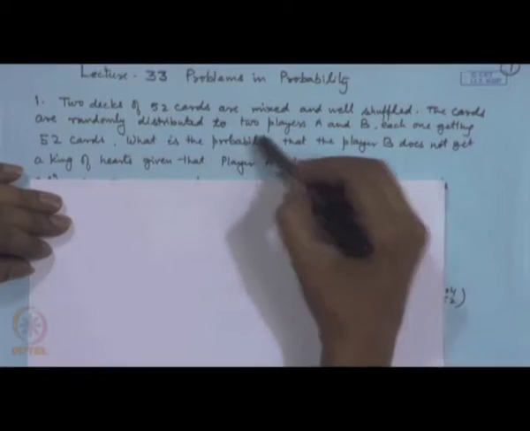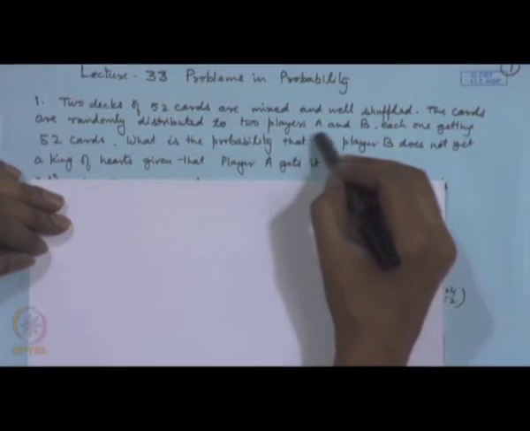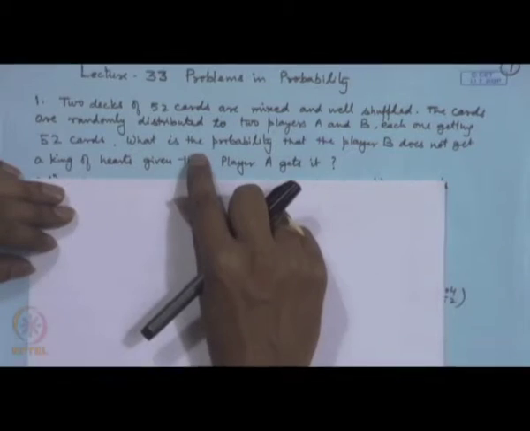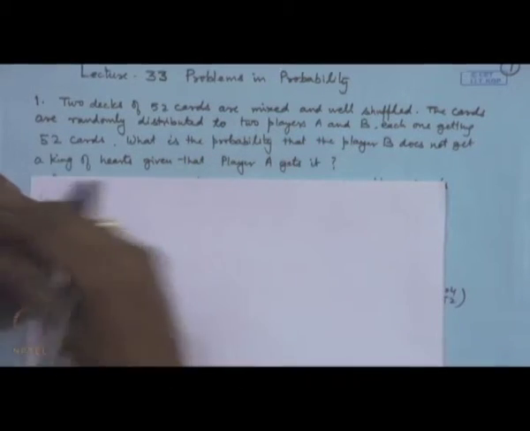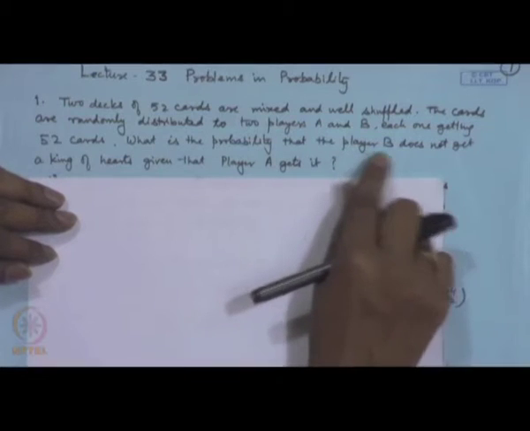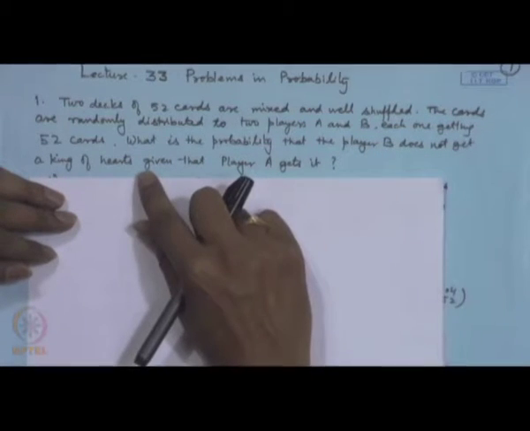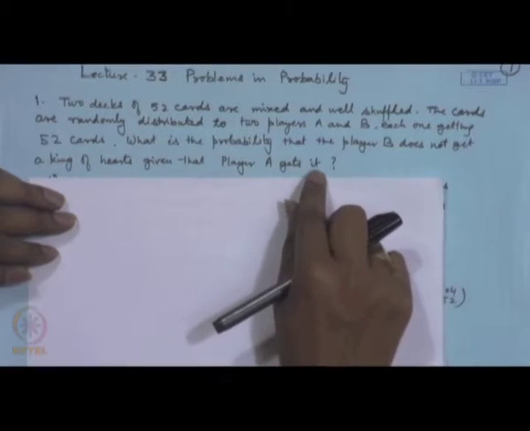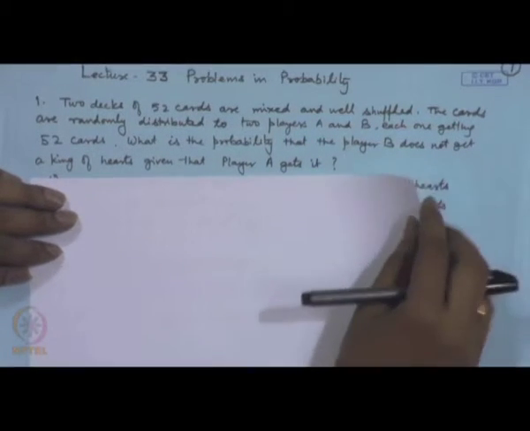The cards are randomly distributed to two players A and B, each one getting 52 cards. So, all the cards are distributed. For example, the first card from the pack is given to one player, the second card is given to one player, and like that it is randomly distributed. So, both the players get 52 cards. What is the probability that the player B does not get a king of hearts given that player A gets it? So, let us analyze the event now.